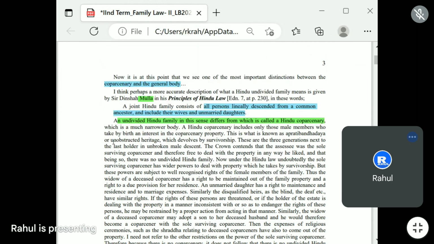Which is a much narrower body. Here he is talking about the coparcenary, a narrower body. A Hindu coparcenary includes only those male members who take by birth an interest in the coparcenary property. Let's highlight this one.